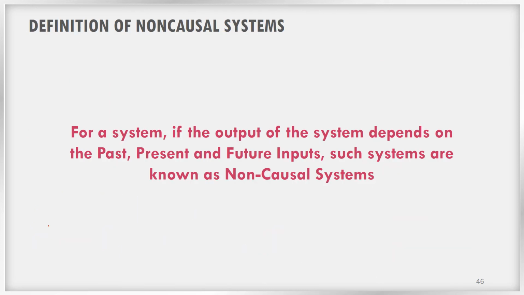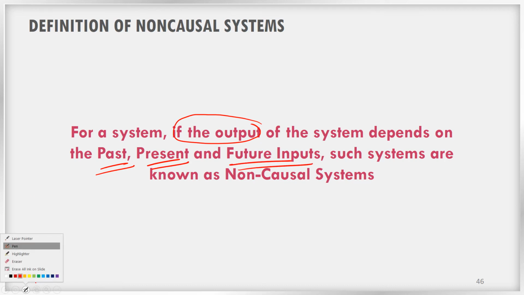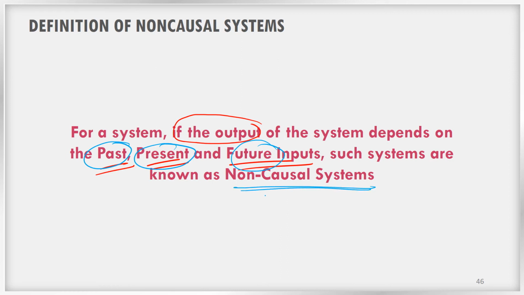So what is the definition of a non-causal system? For a system, if the output of the system depends on past, present and future inputs, this is the most important point. The output is depending on past, present and future inputs. Such systems are known as non-causal systems.